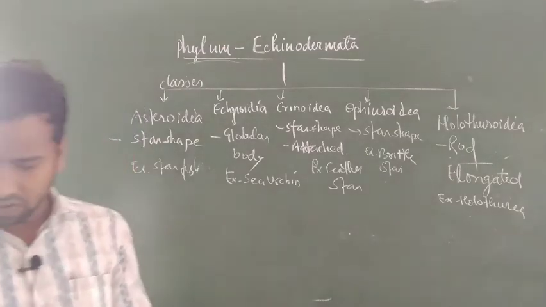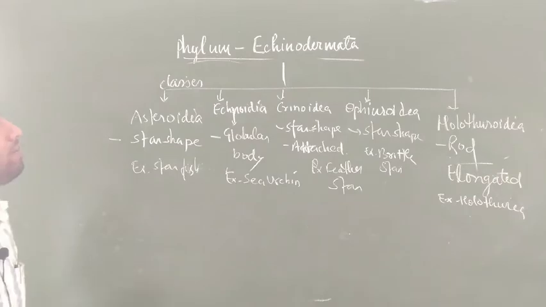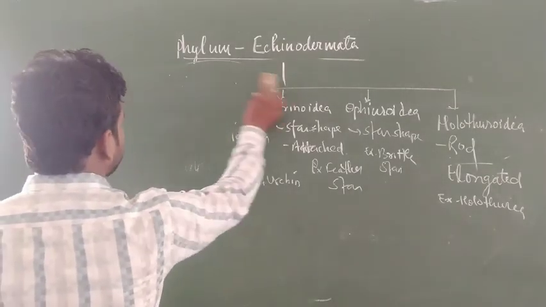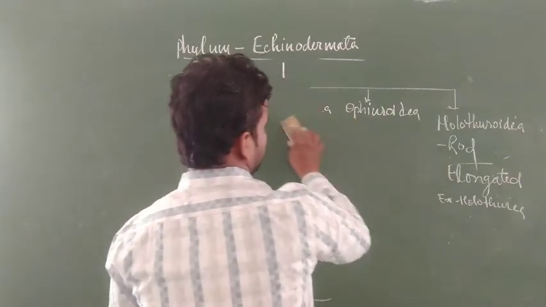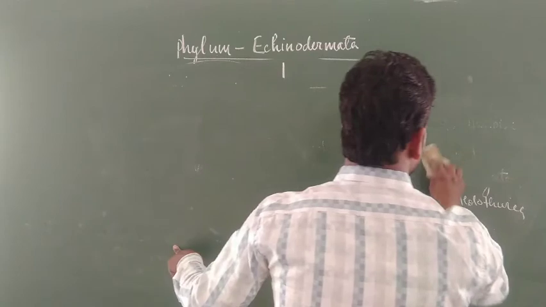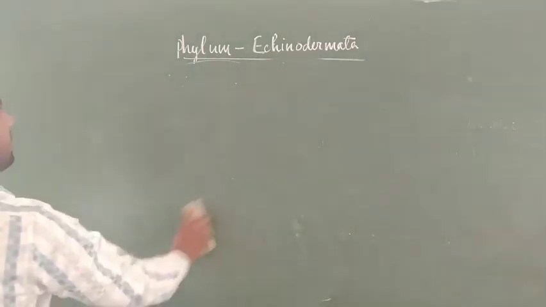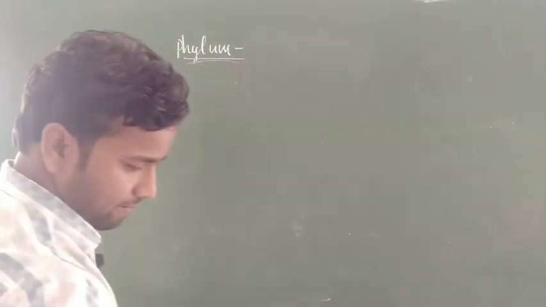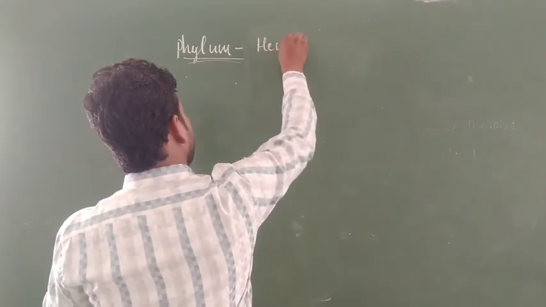Now, next after the phylum Echinodermata, the next phylum is one where you cannot say it is a non-chordate, but some chordate-like characters are also present in them. The next phylum of the animal kingdom is Hemichordata.